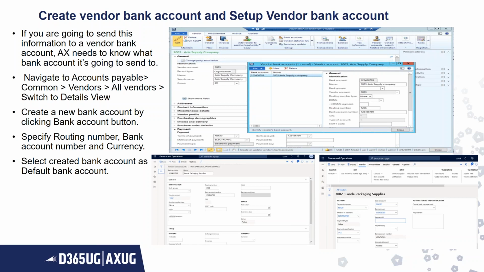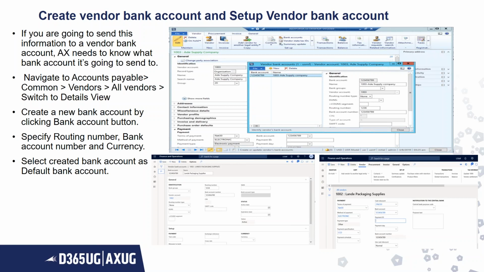Now create a vendor bank account and set up the vendor bank account. This is a very important step. Generally the bank account is not set up for the vendors. If this is not set up, then when you run the EFT, you will get an error saying that you have to set up the vendor bank account. So let's see the steps for setting up the vendor bank account.